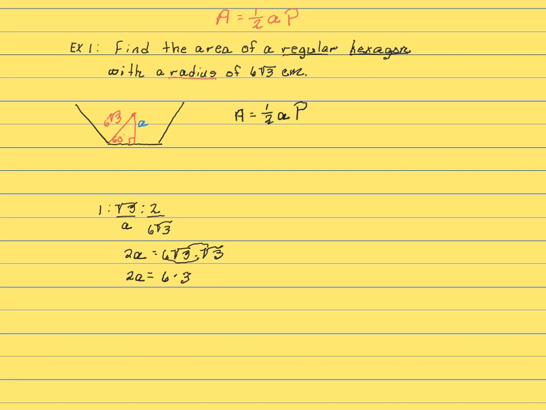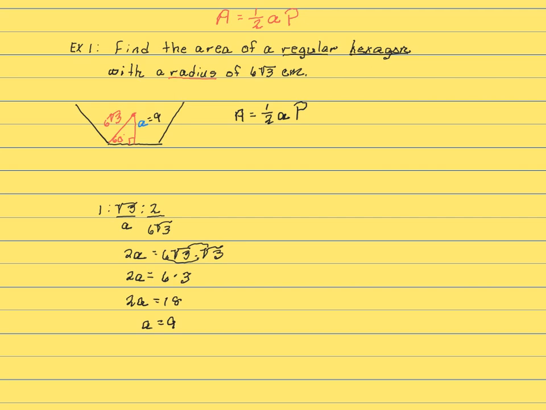So we would have 2a equal to 18, making a equal to 9. So now we know that our apothem is 9.